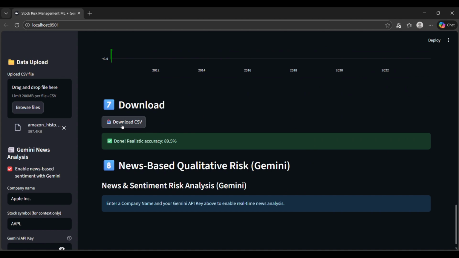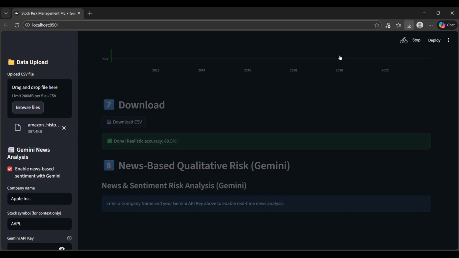For this, you can download the CSV file of the risk labels generated. I will show you that as well.